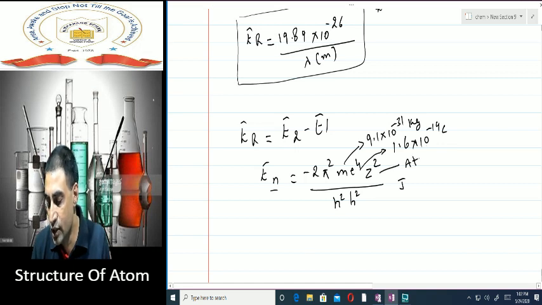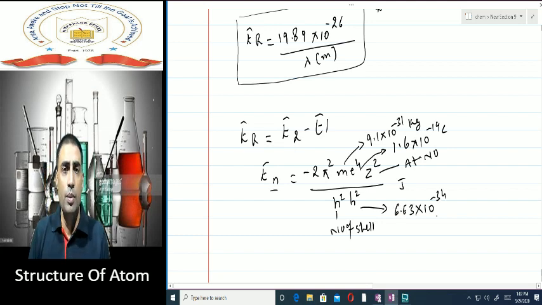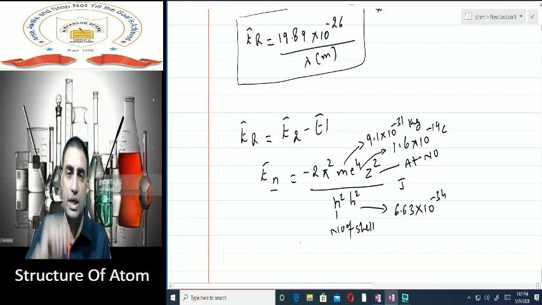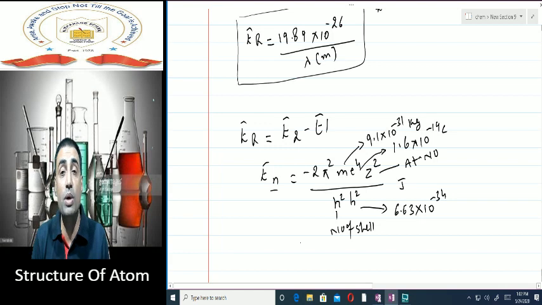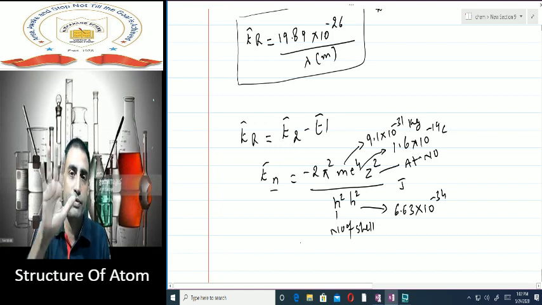Z is the atomic number. n is the number of shell. And h is the Planck's constant, that is 6.63 into 10 to the power minus 34. My dear students, Z is the atomic number of the atom, and n is the number of shell whose energy you are calculating. Suppose in hydrogen atom you are calculating the energy of fifth shell. So in hydrogen atom the value of Z will become 1 because its atomic number is 1, and the value of n will become 5 because you are calculating the energy of fifth shell.